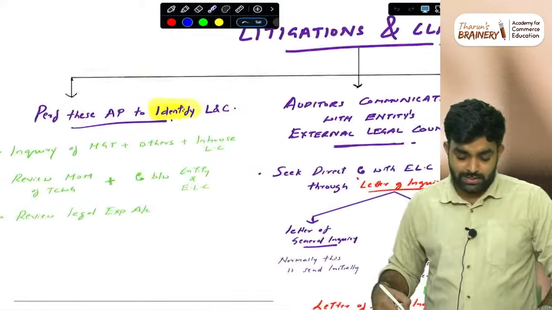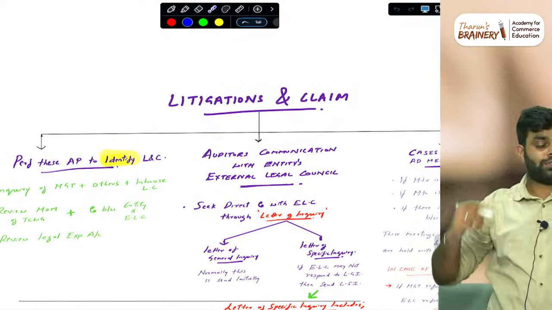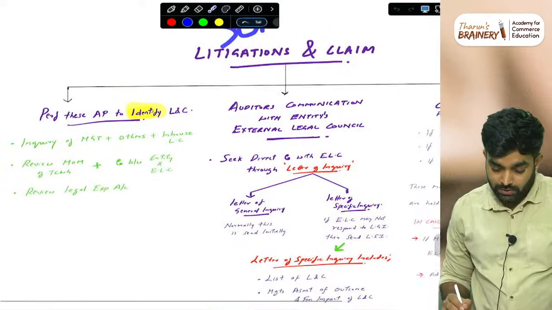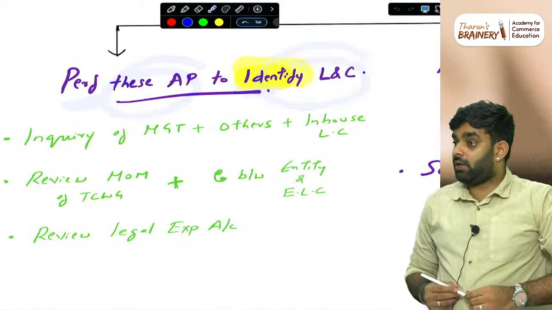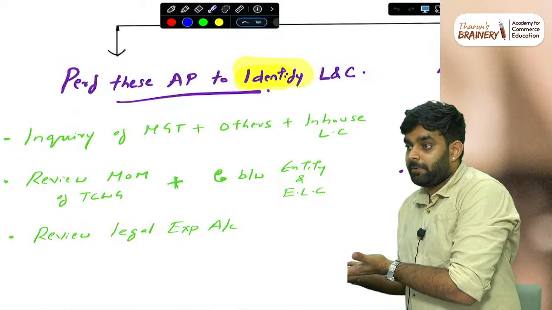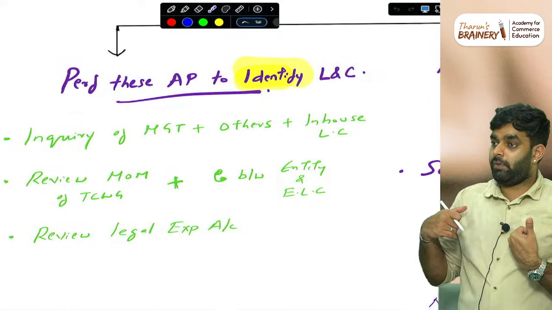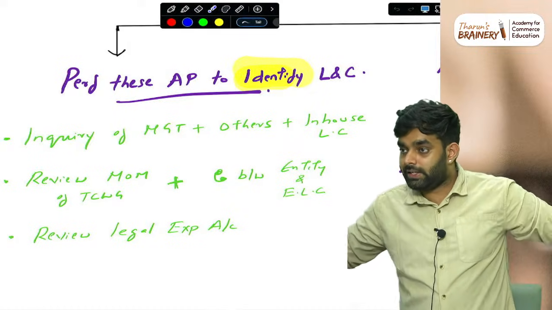On the mail, it's very easy. Litigations and claims also come under 501. So, first perform these audit procedures to identify the litigations and claims: all the cases filed by the company, filed against the company, warranty claims or anything, any litigations, any claims, anything.